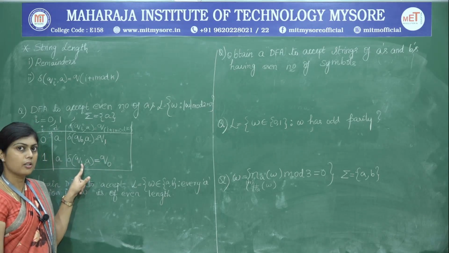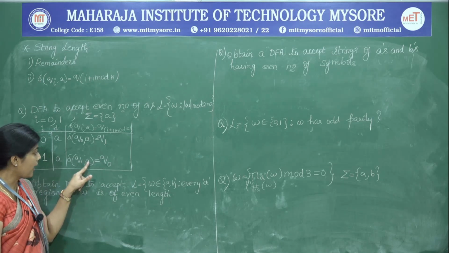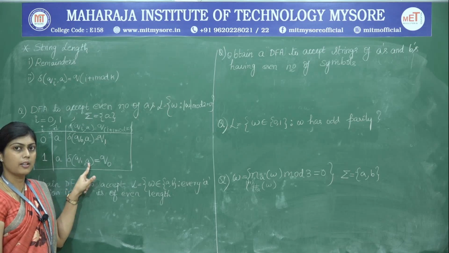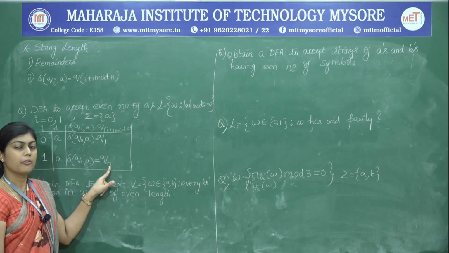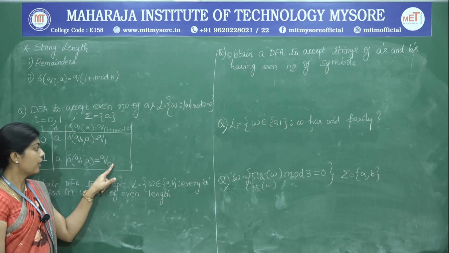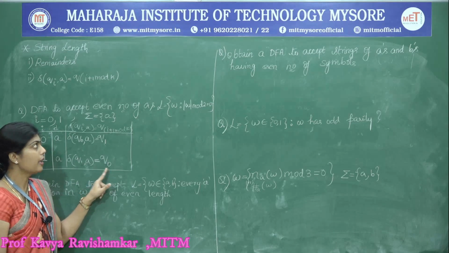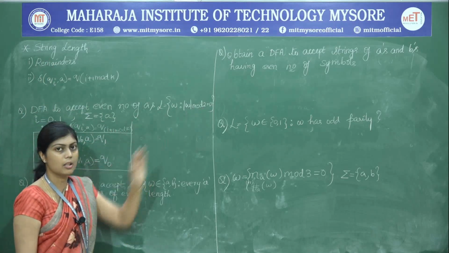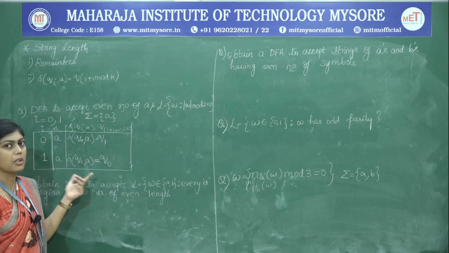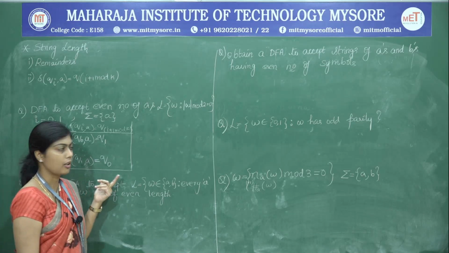When you are at a state where you have already scanned an odd number of a's and add one more a, odd plus 1 makes it even. That even number when divided by 2 results in 0, which is why we move to Q0. Wherever the condition of string length mod some number comes into the picture, this is how we have to imagine the transitions. That is the logic behind framing the transitions.